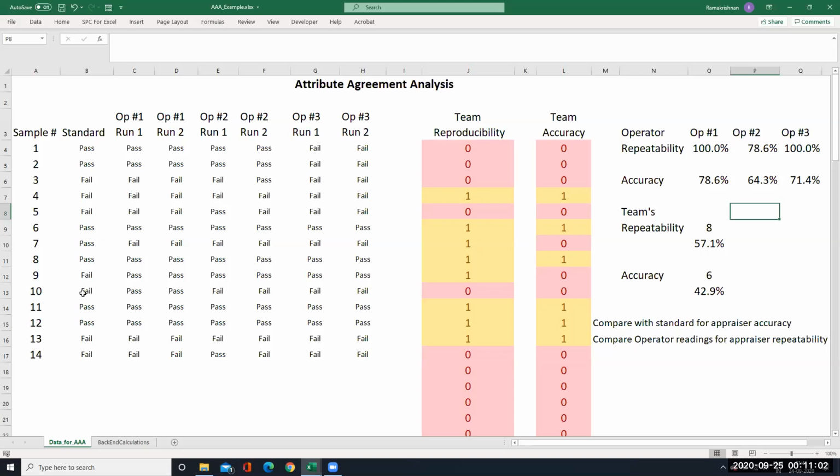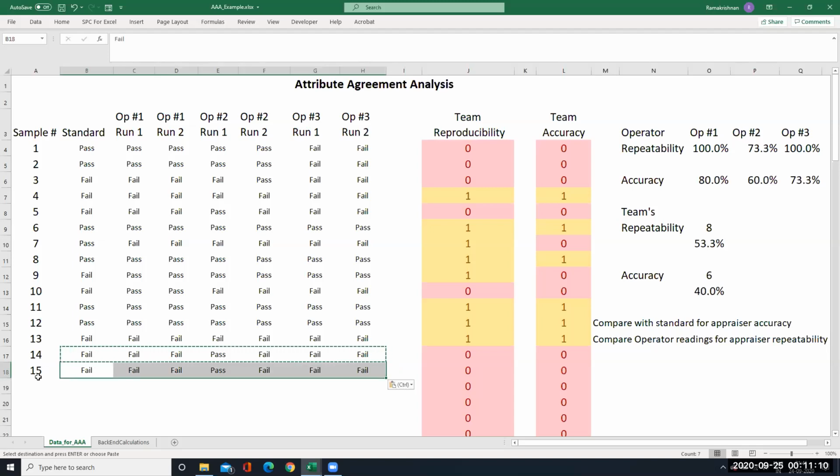You can add as many data as possible. Suppose I add one more data here like this, Control C, I'll put and then add a data. See, then it will be 15. Right? Then the repeatability and accuracy are changed for the operators. Similarly, team's repeatability and accuracy are also changed. So this template, you can use it to find out the attribute agreement analysis.